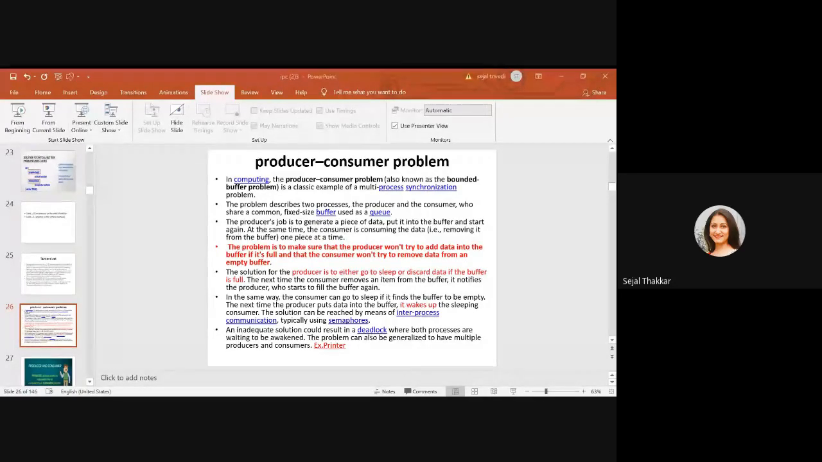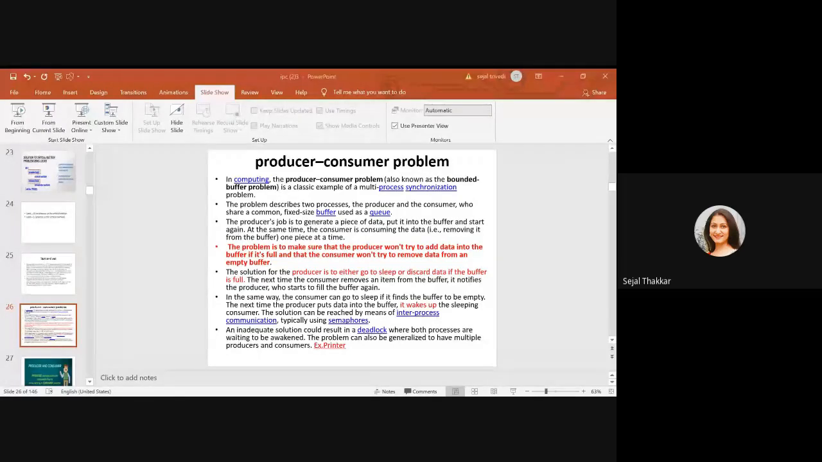What is the buffer? Okay. So this is also called the bounded buffer problem. It is the classical problem of multiprocess synchronization. The problem describes two processes, the producer and the consumer. These are the two processes, right? And they are sharing a common fixed size buffer used as a queue. Means you are sharing the truck or the trolley.